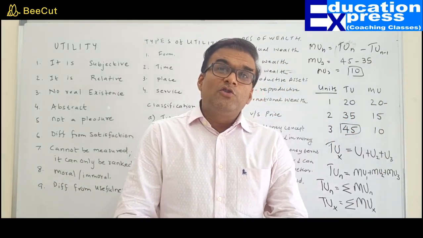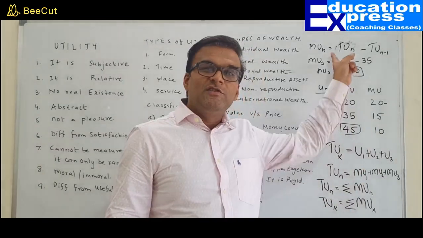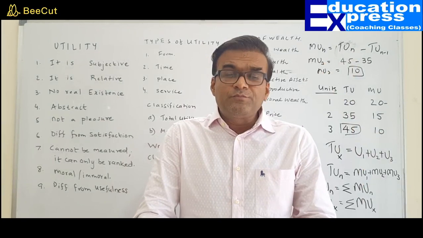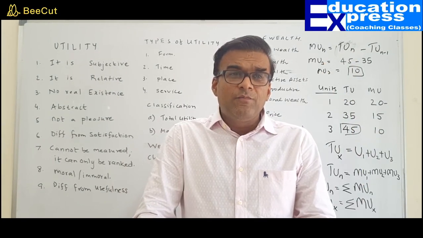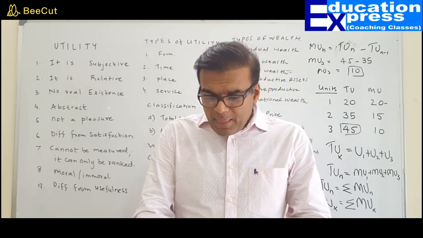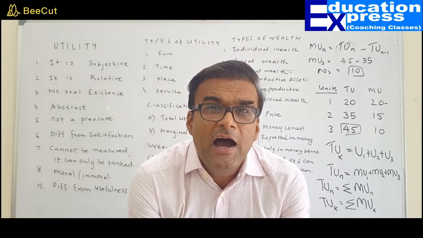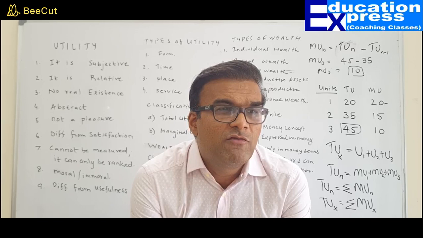Besides that, we also discussed the equations of the TU and the MU. After that, we discussed what exactly is wealth. We know what wealth is. We need 4 characteristics of wealth. And we discussed different types of wealth as well.